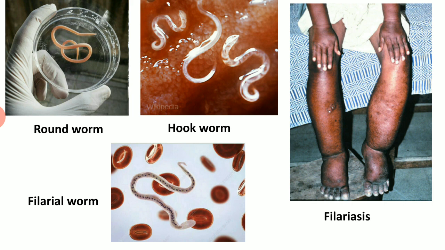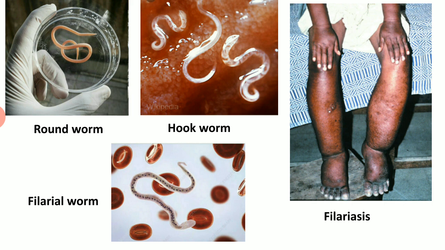Here we can see some photographs of some of the roundworms. First one, it is the human roundworm. Mostly it will cause ascariasis in humans. It will cause so many discomforts. It will cause abdominal distension. It will block our intestine due to the multiplication of these parasites in our intestinal tract.